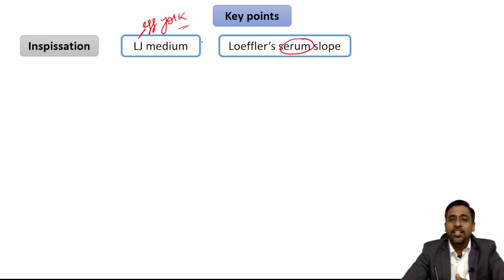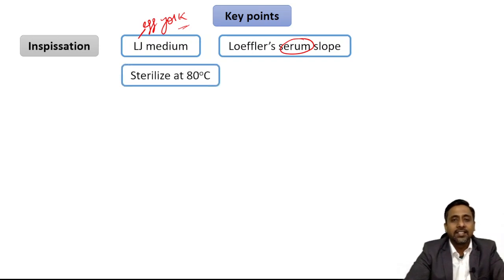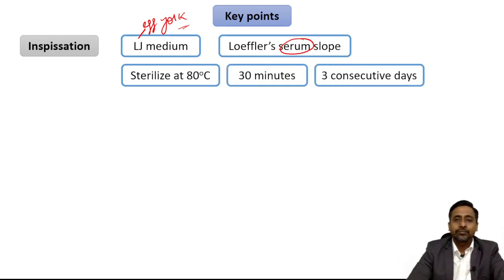It should be less than 100, and in this method we sterilize the item at 80 degrees Celsius for 30 minutes for 3 consecutive days. Why 3 consecutive days? Because on the very first day, when it is heated at 80 degrees Celsius, it will kill all the vegetative forms of the bacteria. In the next 2 days, the spores which may be present in the medium will germinate into the vegetative form and will be killed on the further sterilization process. Okay, so this is the method known as inspection, done for LJ medium and Loeffler serum slope and other medium which contain heat sensitive constituents.